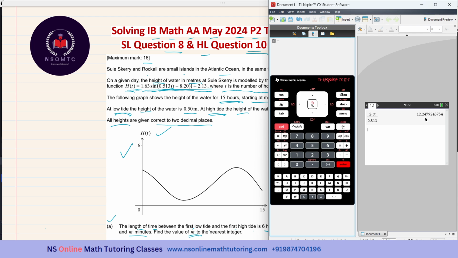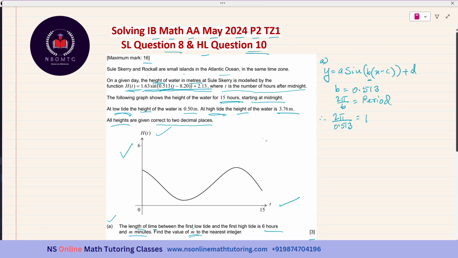It is 12.2479. This is the periodicity of the sine function.